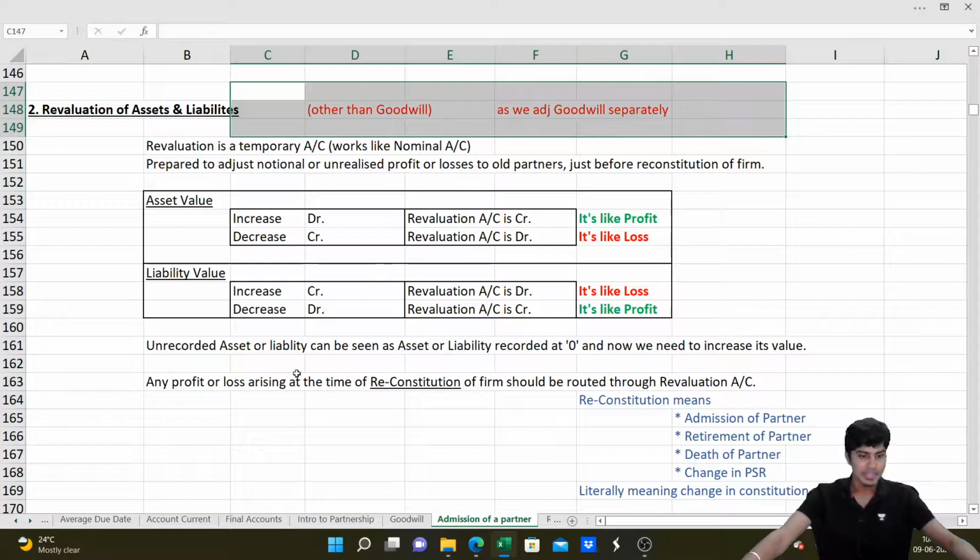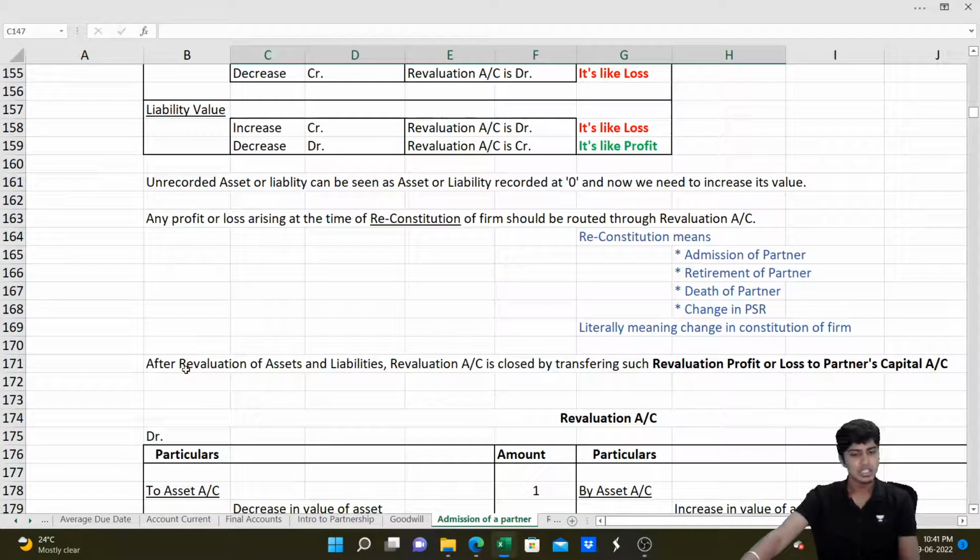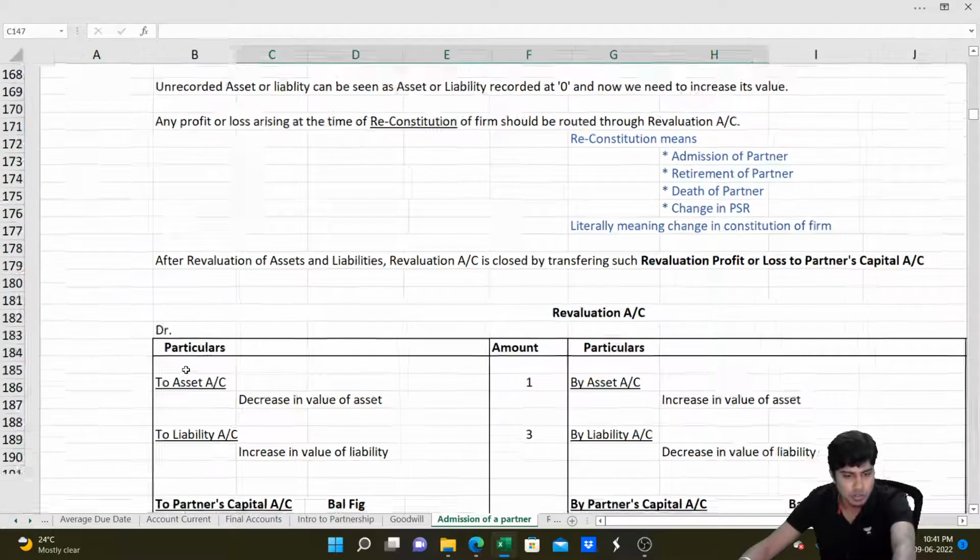Got it? And in certain cases, this needs to be done every time there is a reconstitution, that is, in the case of admission, retirement, death, or when there is a change in profit sharing ratio. You should always prepare this revaluation account. Done. So the revaluation account format is also given here.